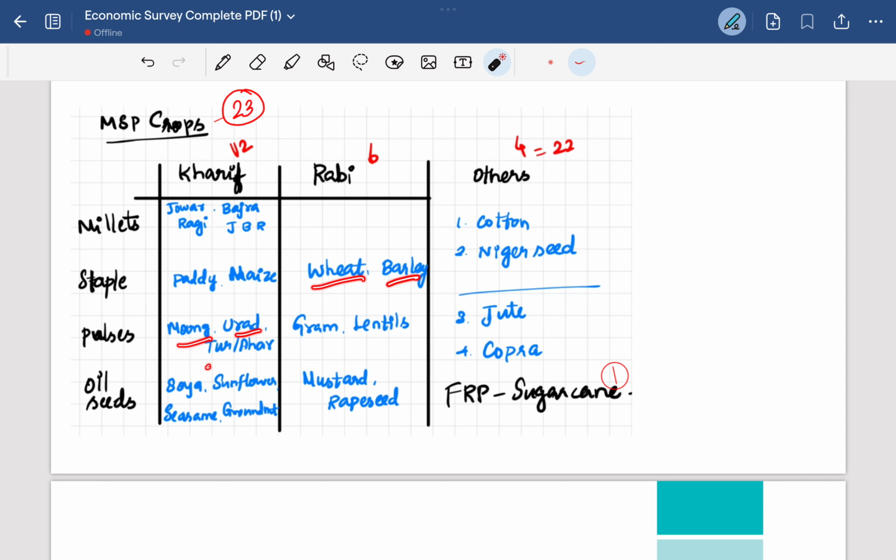Then moong dal, urad dal and tur dal are pulses. In the rabi season, gram and lentils are the pulses. Then the oil seeds like soya, sunflower, sesame and groundnut. Soya, sunflower and sesame are all kharif crops. Then mustard and rapeseed are rabi crops. Then cotton and niger seed, then jute and copra. These are the other cash crops which are provided the MSP. Then sugarcane is provided the FRP, fair and remunerative price.